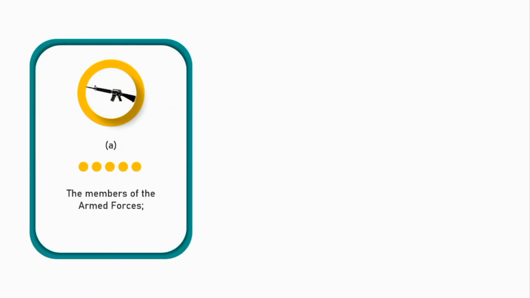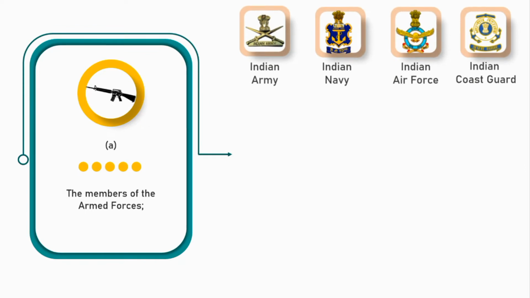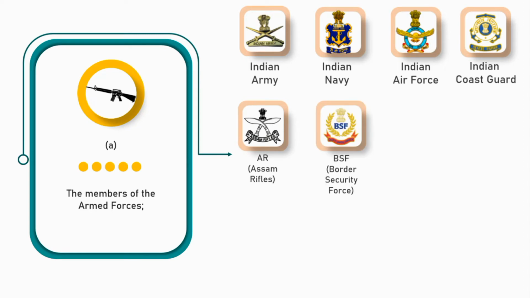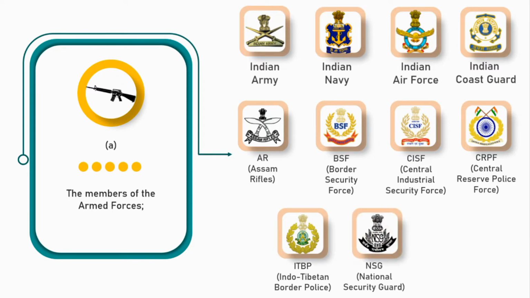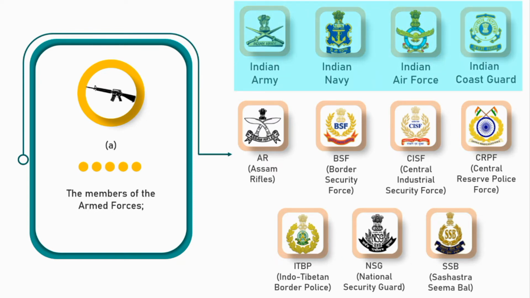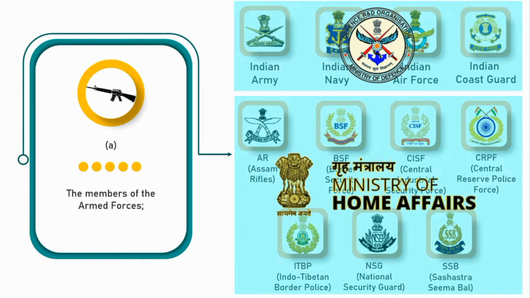The first category is the members of the armed forces. Under this come the Indian Army, Indian Navy, Indian Air Force and Indian Coast Guard. Apart from these, there are some central armed police forces like AR, BSF, CISF, CRPF, ITBP, NSG, SSB, etc. The only difference between them is that these four operate under the Ministry of Defence and the rest of all these operate under the Ministry of Home Affairs.